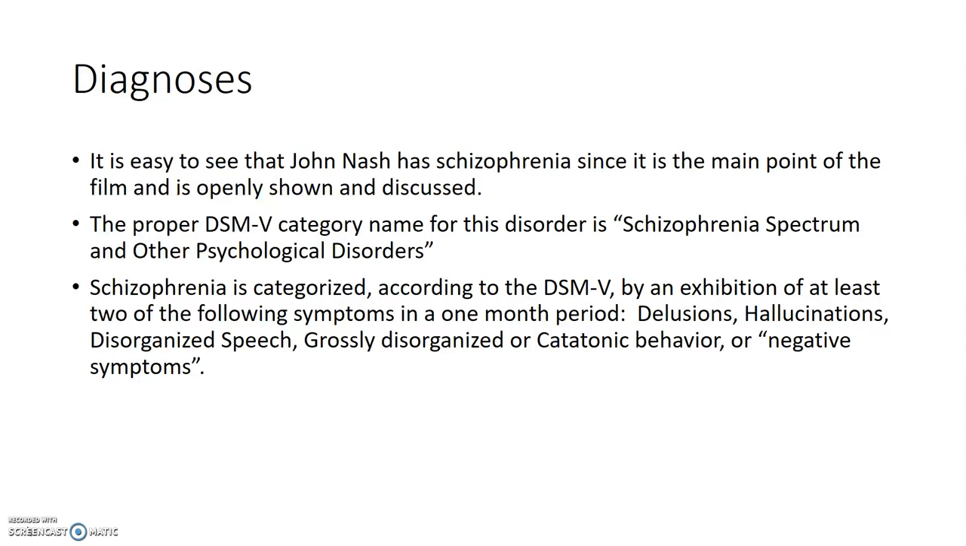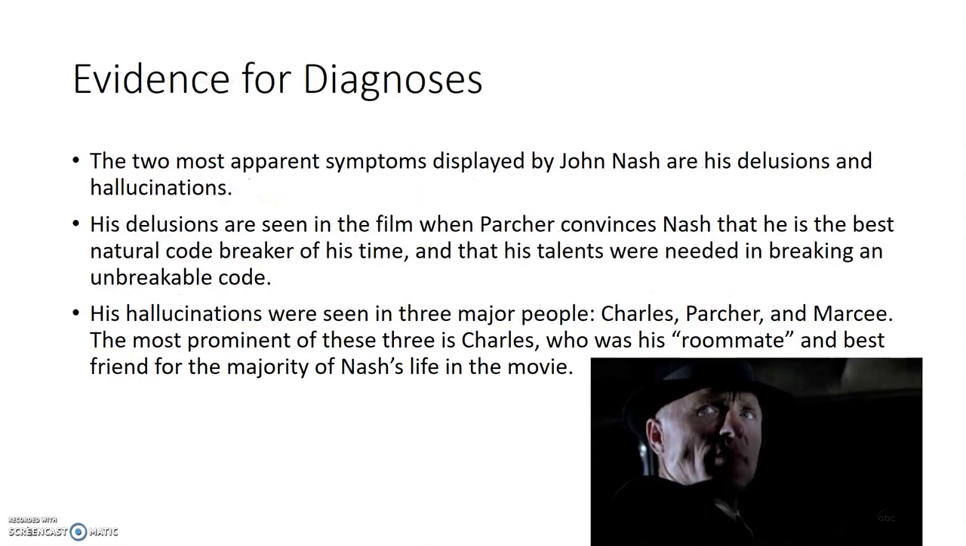Schizophrenia is categorized according to the DSM-5 by an exhibition of at least two of the following symptoms in a 1-month period: delusions, hallucinations, disorganized speech, grossly disorganized or catatonic behavior, or negative symptoms, which includes being emotionally distant, especially towards those who are loved ones.